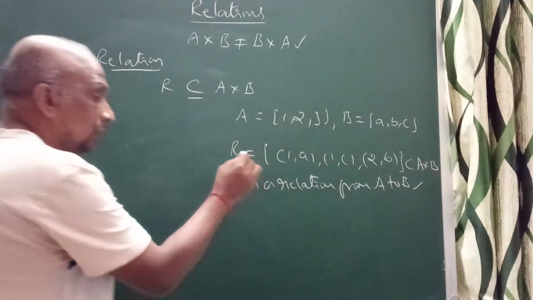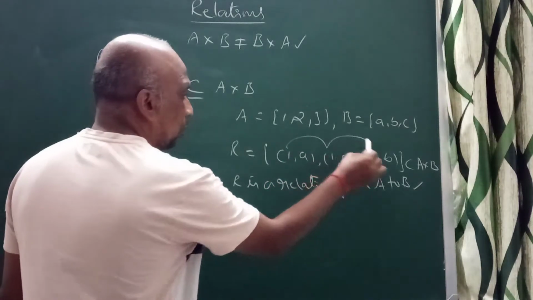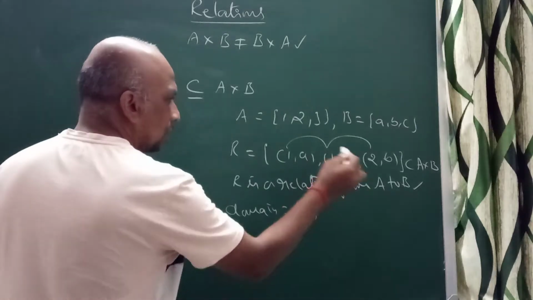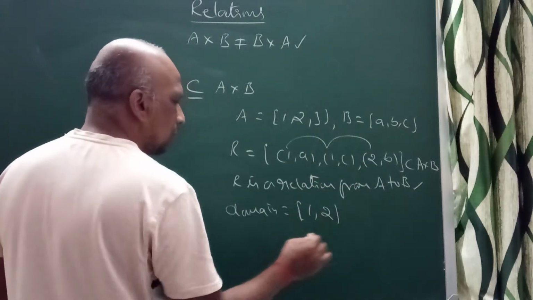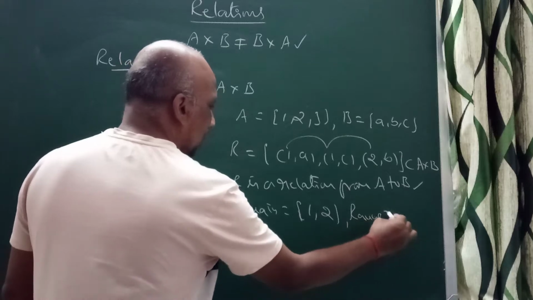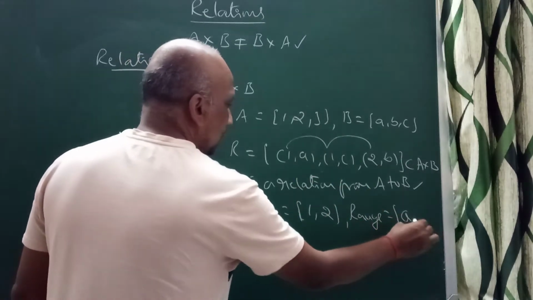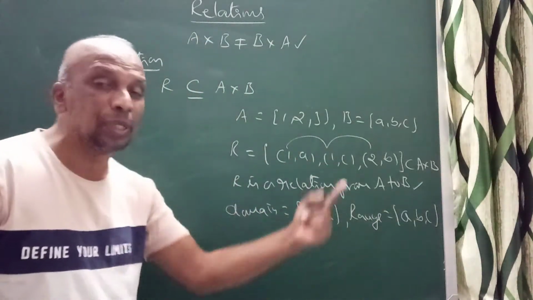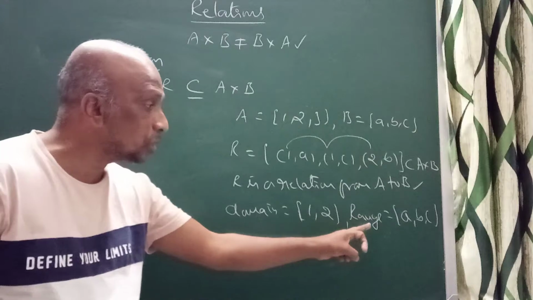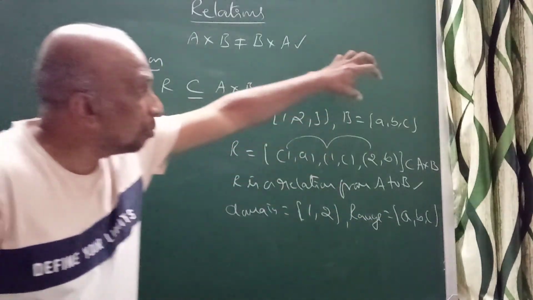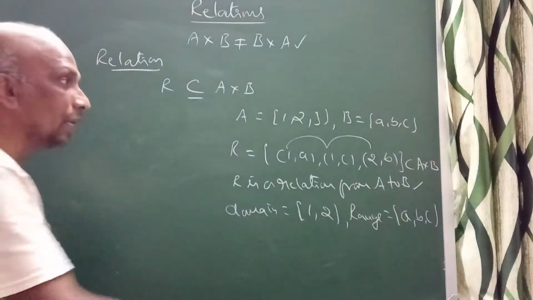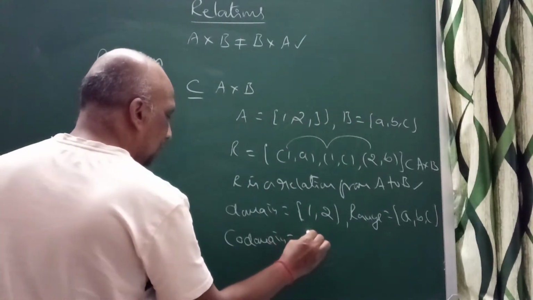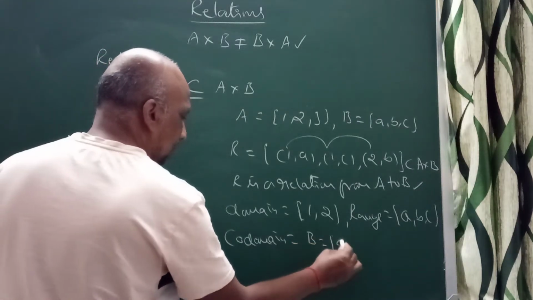Here, in the relation R, the set of first elements is known as the domain. I can write domain equal to the set {1, 2}. Repetition need not be considered. And range is the set of second elements, {a, b, c}. The set of second elements is known as range. The entire set B is called the codomain, so codomain equals the set {a, b, c}.